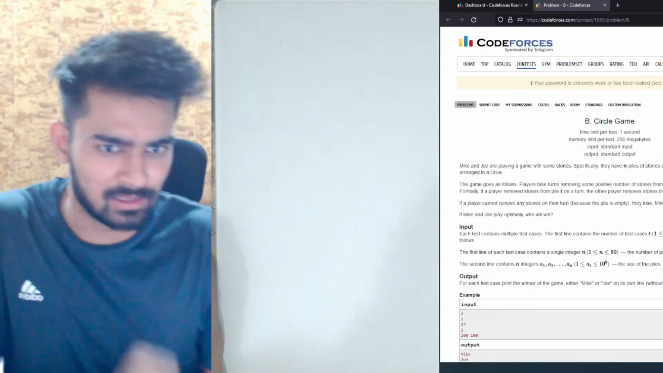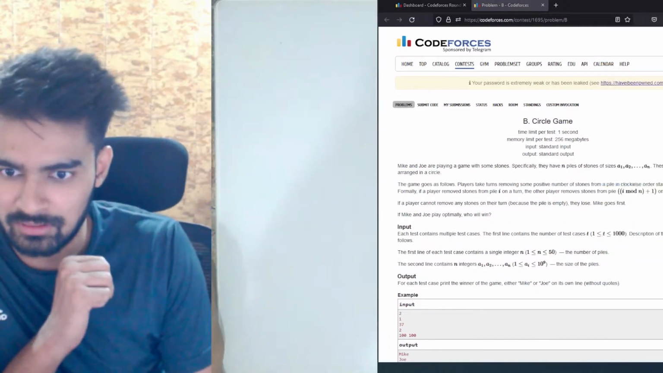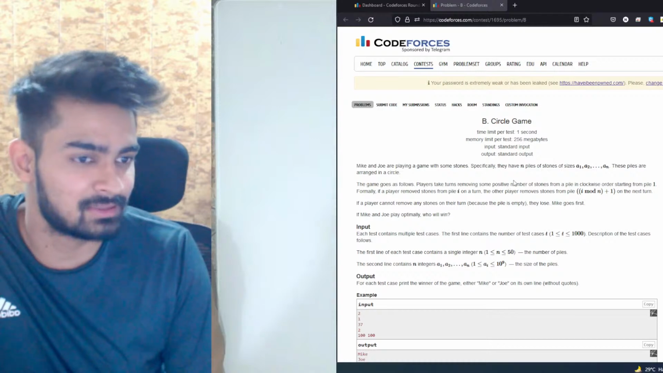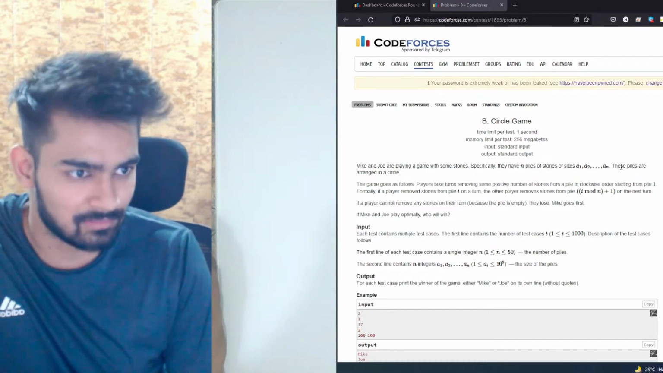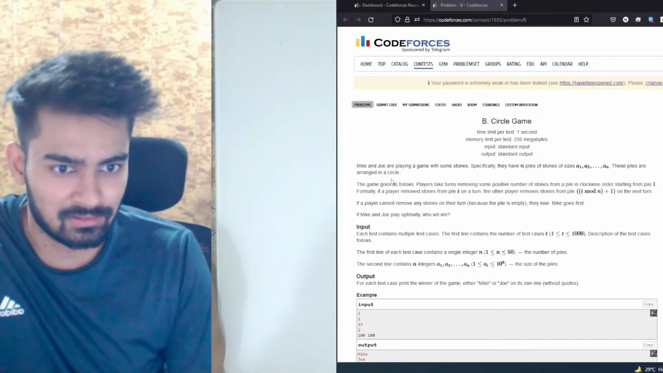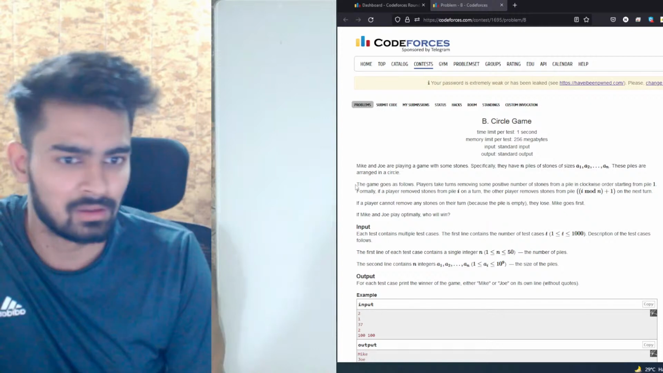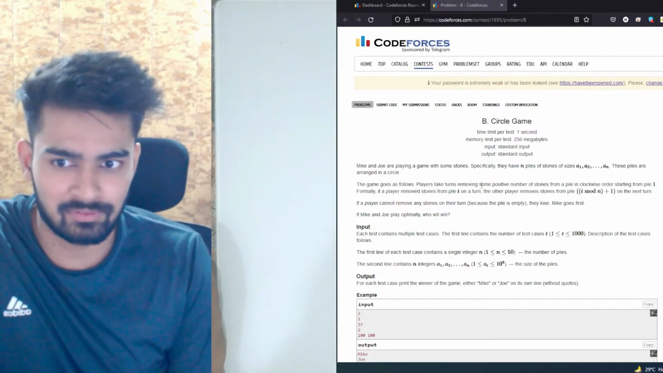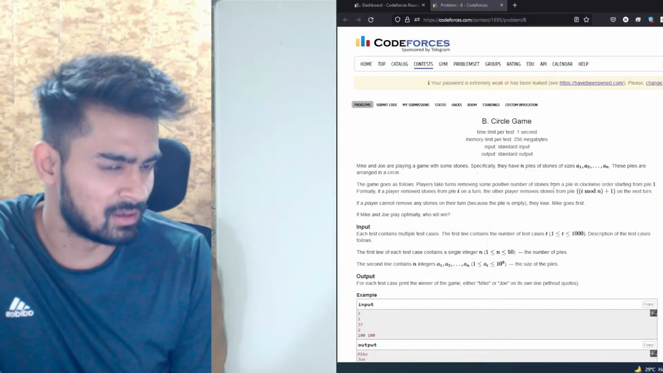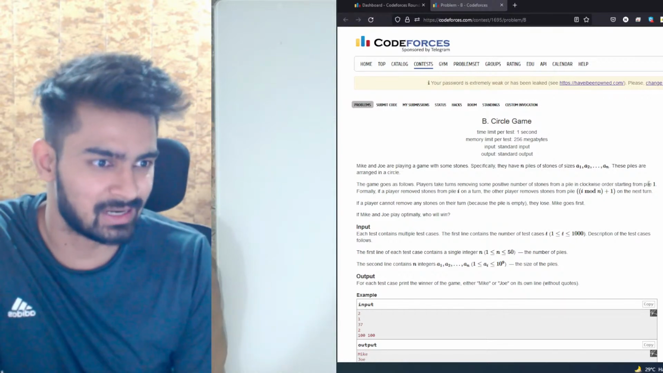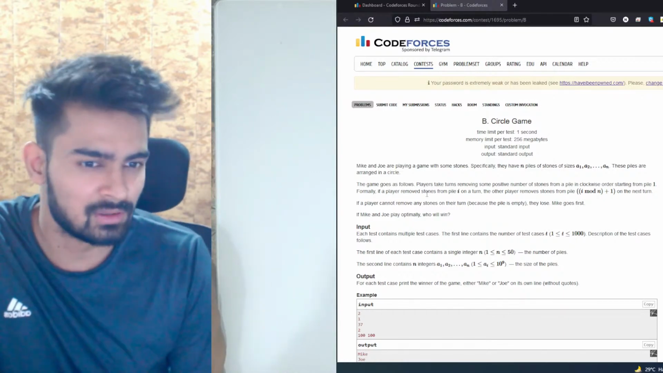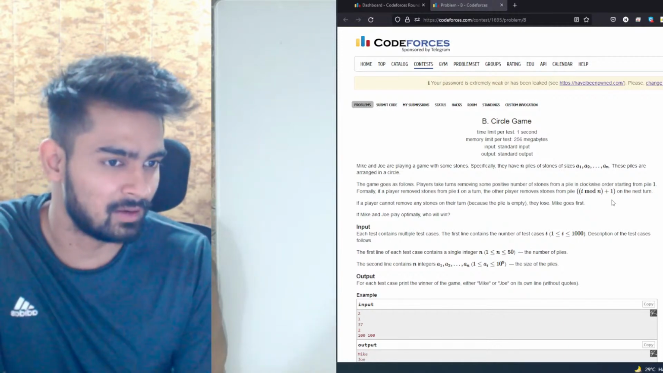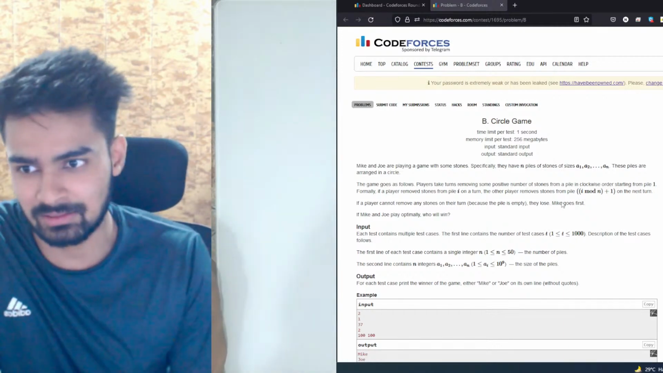Okay, circle game. Mike and Joe are playing a game with some stones. Specifically, they have n piles of stones of sizes A1, A2 till AN. These piles are arranged in a circle. The game goes as follows. Players take turns removing some positive number of stones from a pile in clockwise order, starting from pile 1. Formally, if a player removed stones from pile i on a turn, the other player removes stones from pile i mod n plus 1 on the next turn.